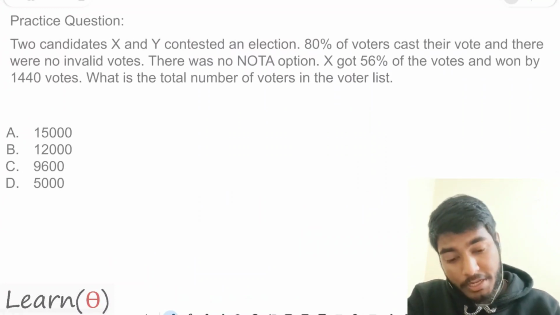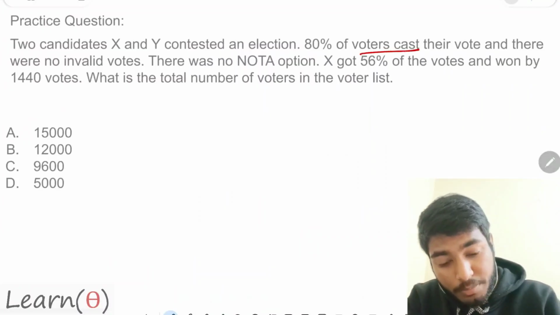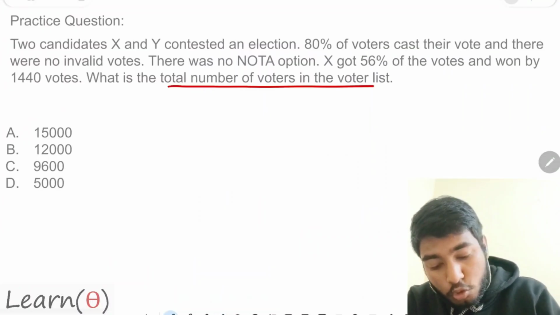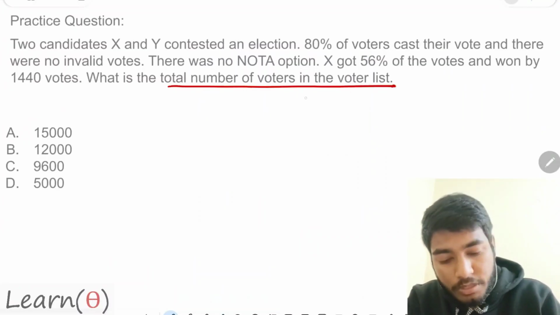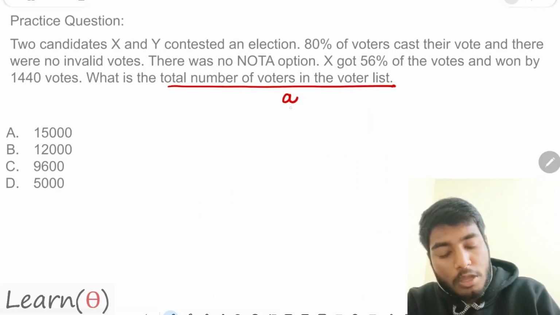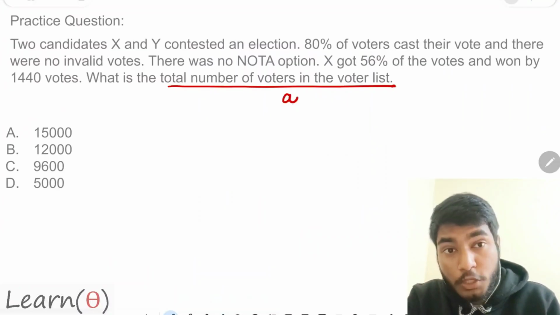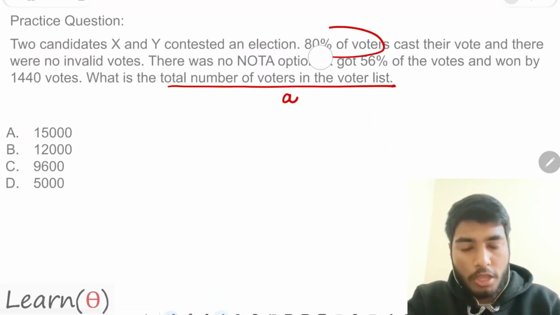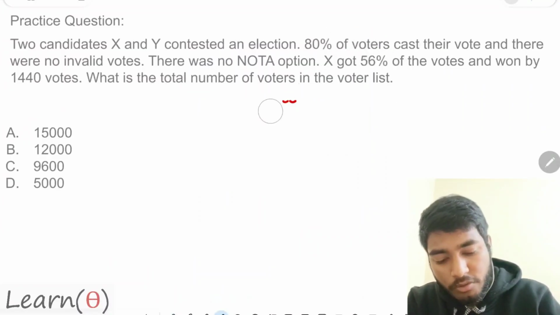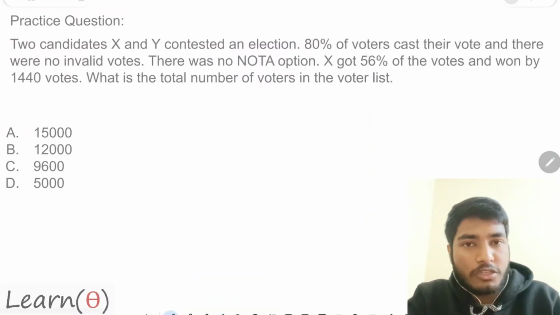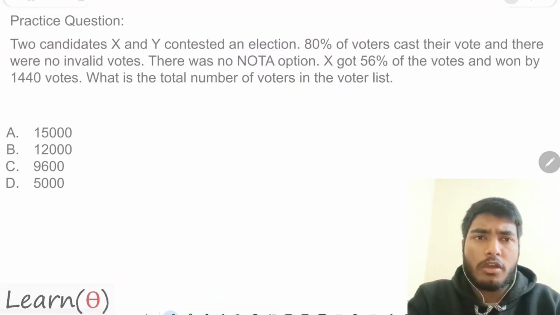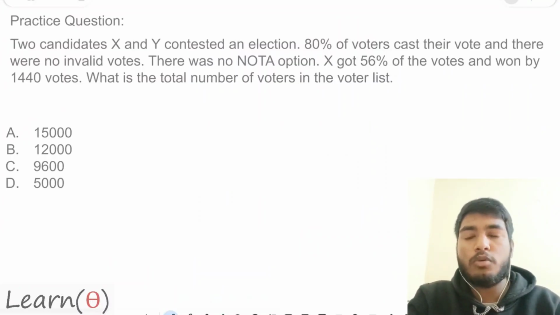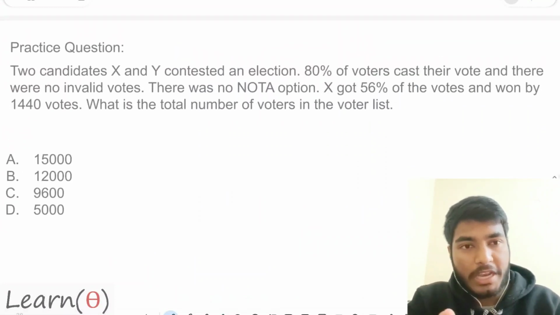80% of voters cast their vote. Let's say that the total number of voters in the voter list was A. So of the total number of people, only 80% have voted. If you are aware of the national scenario in our nation, whenever the election commission holds any election, 100% votes are never cast. Some people are not available to vote, so here only 80% have voted.